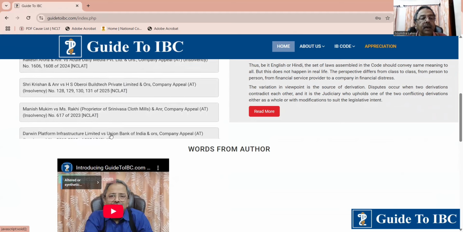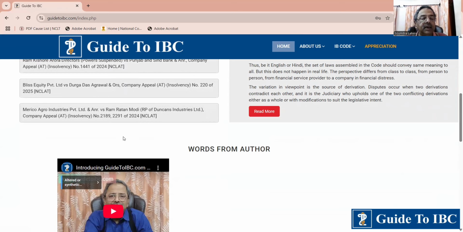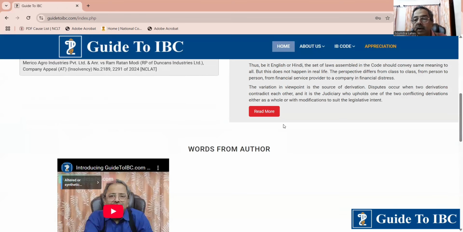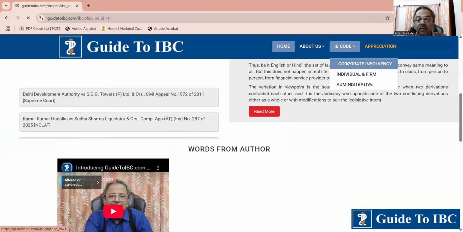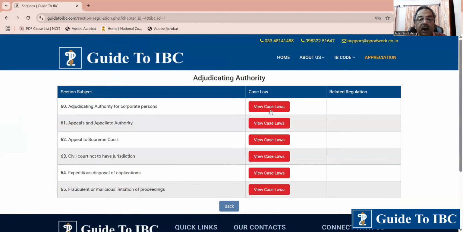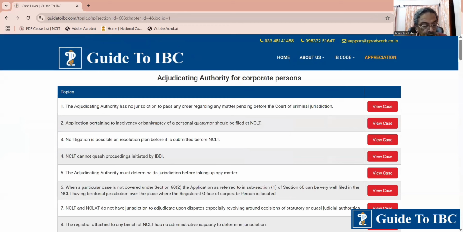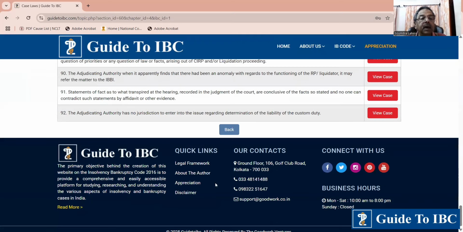I have covered cases for about the last 2 weeks, more than 10 cases. So IMEX Security was done really. If you go to section 60 and topic 92, it says that the adjudicating authority has no jurisdiction to enter into the issue regarding determining the liability of customs.